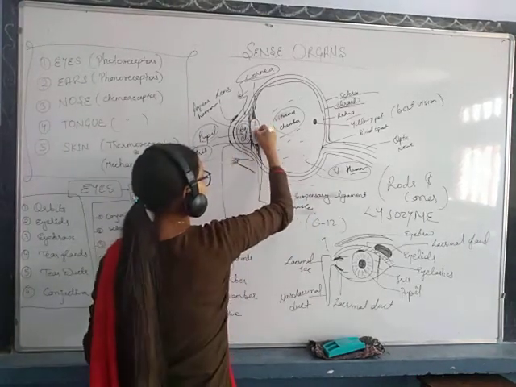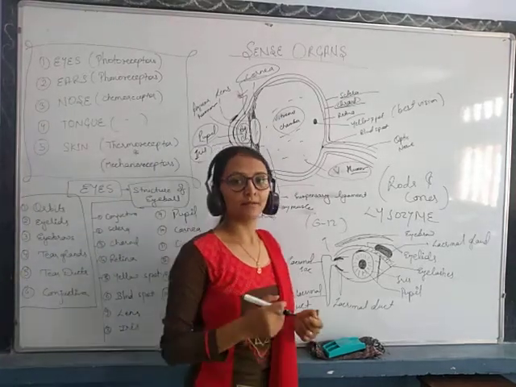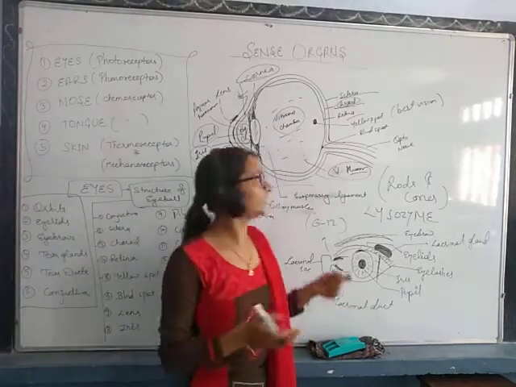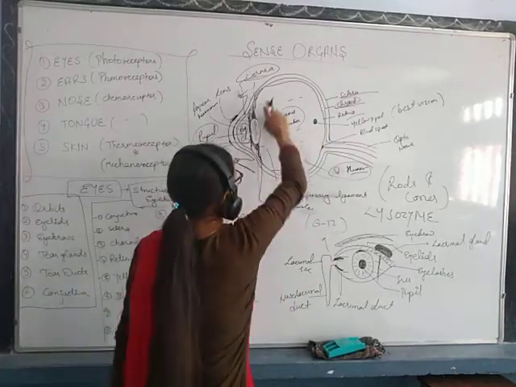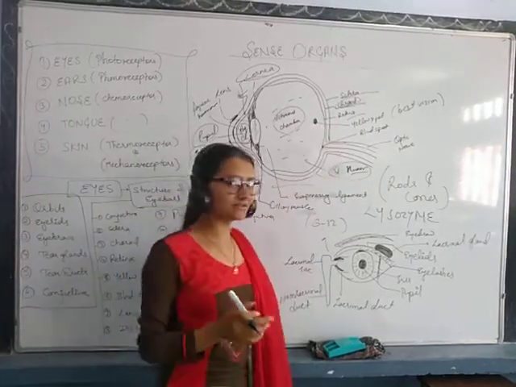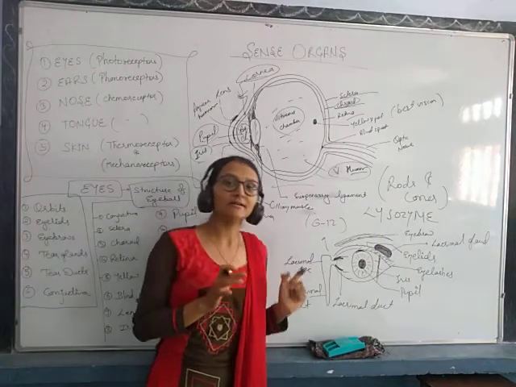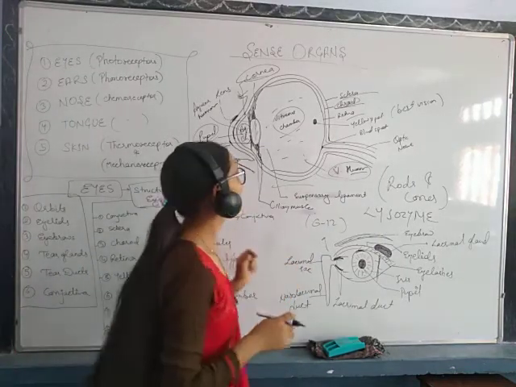Just behind it this is the lens, by which the light gets converged and then the image is formed at the retina, okay. So the retina is the innermost layer. It is very important because the image is always formed at the retina, okay.